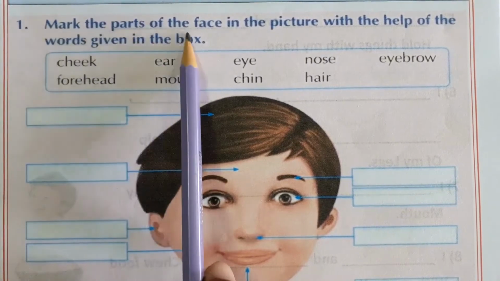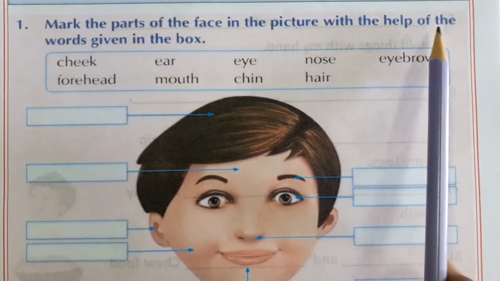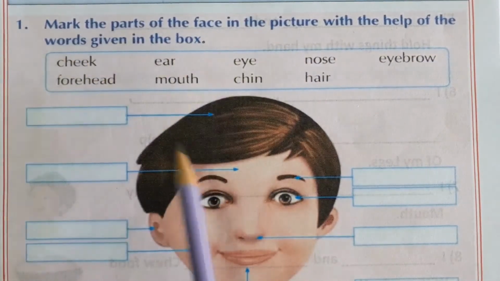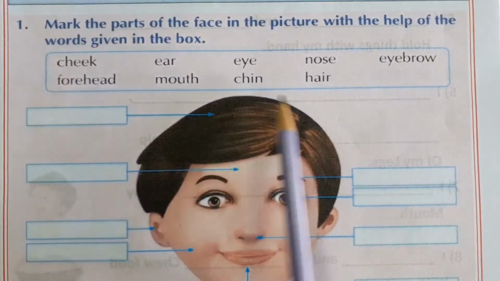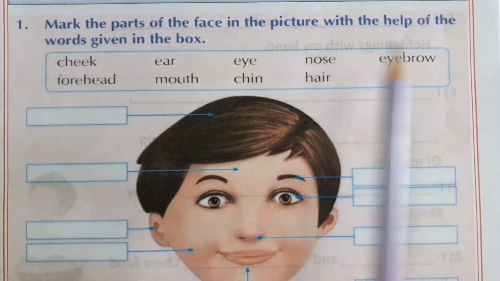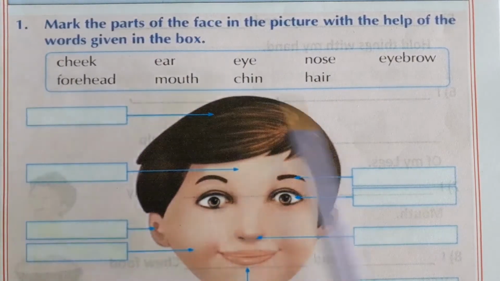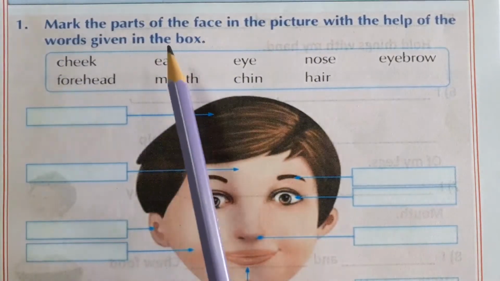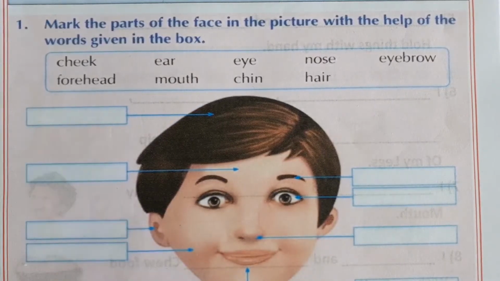Mark the parts of the face in the picture with the help of the words given in the box. How many words? 1, 2, 3, 4, 5, 6, 7, 8, 9. Nine words are in this box. These words we write here in these small boxes.